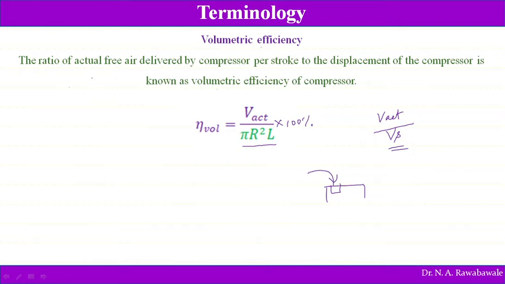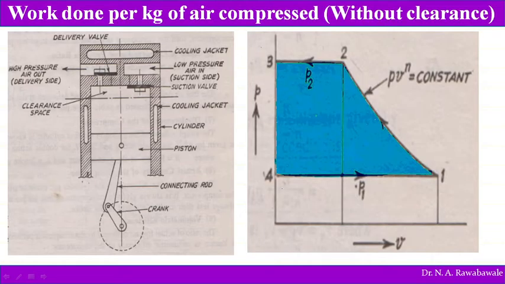So when this air starts to rush into this cylinder due to the pressure difference, there will be friction or obstructions, or the passage will be insufficient for air to enter into the compressor cylinder. Therefore the actual volume of air entering into the compressor cylinder is less than the capacity of the compressor cylinder. That ratio is known as the volumetric efficiency: the actual volume of air entering to the swept volume of the compressor is known as the volumetric efficiency of the compressor.